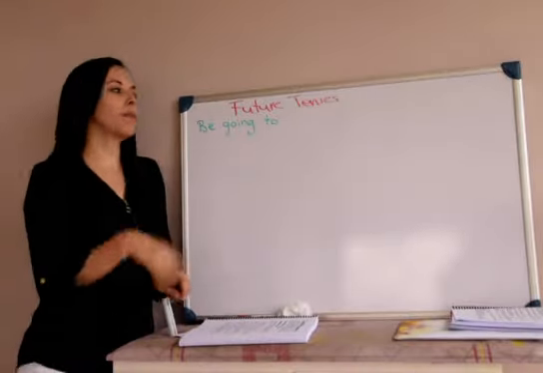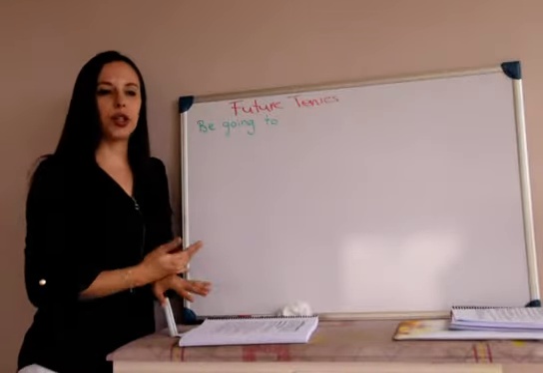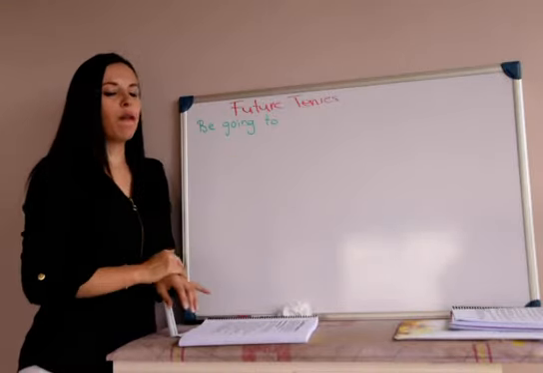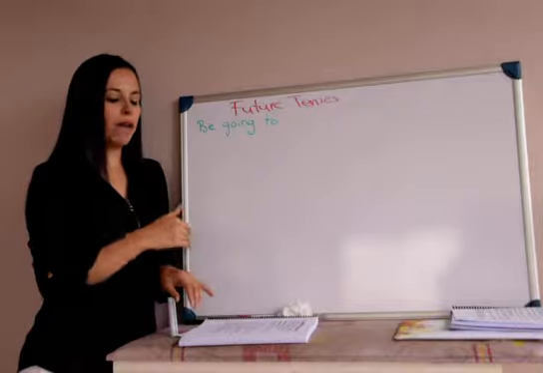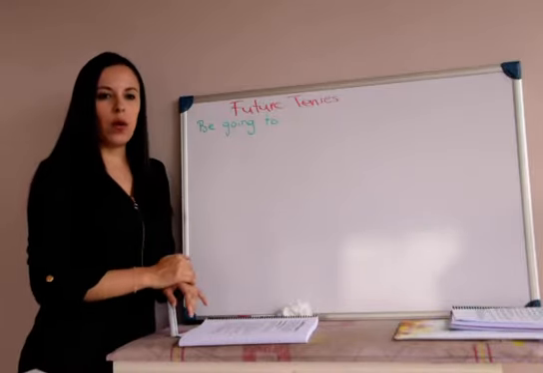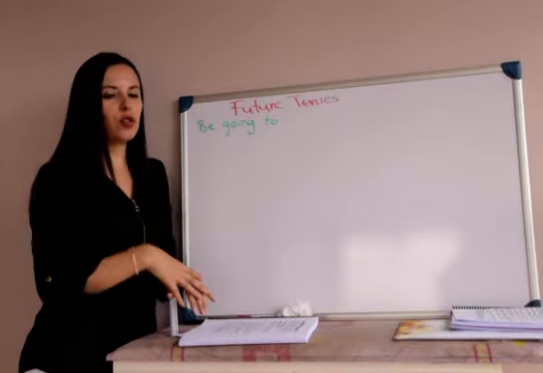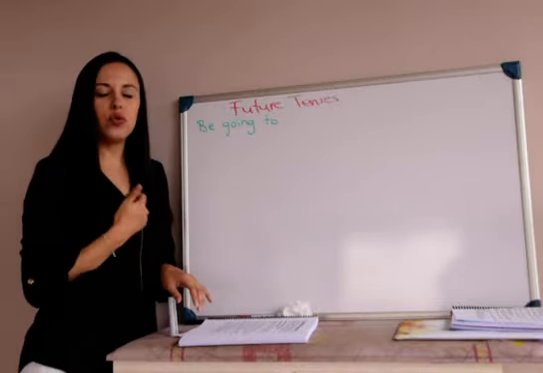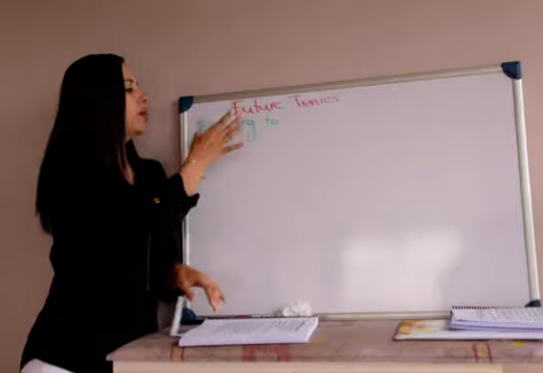Okay, we can also use the be going to structure to create the future. The difference between will and be going to is that we use be going to for plans. When we have a planned action, when we have plans to do an activity, to go somewhere, to visit someone, when it is a plan, when we know that we are going to do it, we use the be going to.